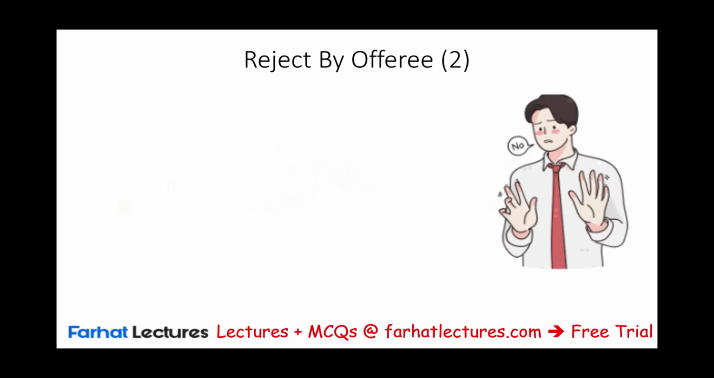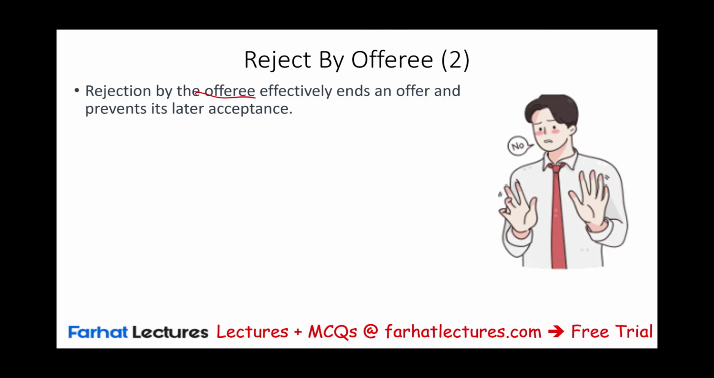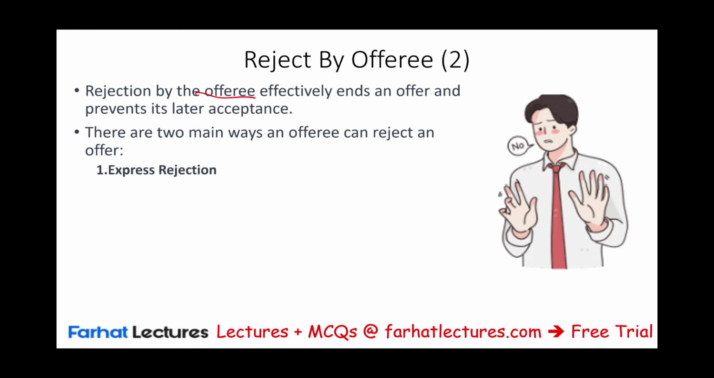The other way to terminate an offer is for the offer to be rejected by the person the offer is being made to. Rejection by the offeree effectively ends an offer and prevents it from later being accepted. So you cannot reject and say, you know what, I changed my mind, I accept. Once you reject, it's done. And this can be done in two different ways. You can expressly reject it, express rejection, or you can make a counteroffer.